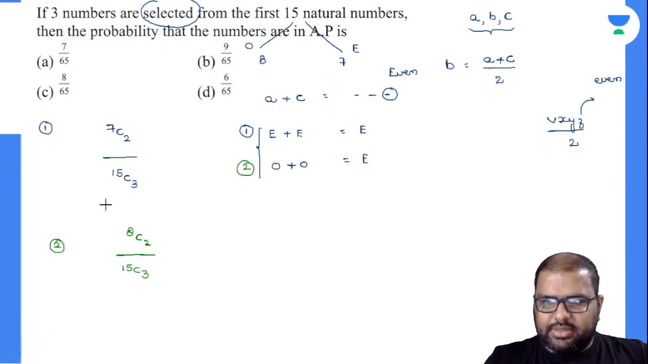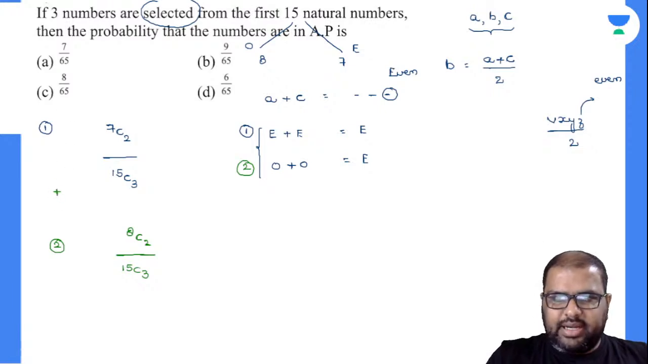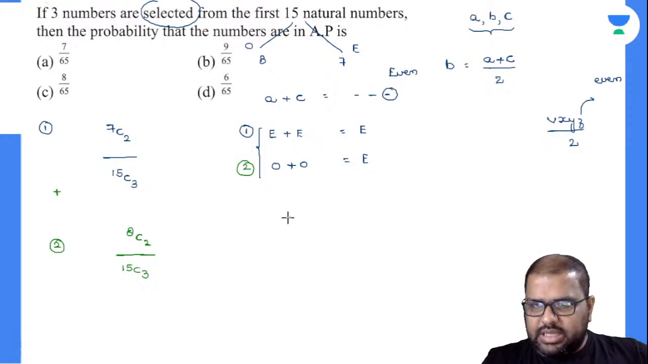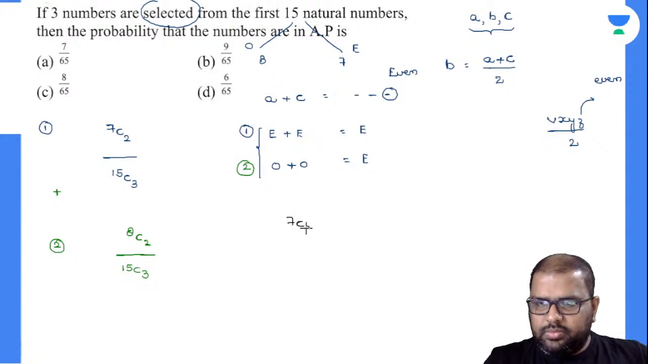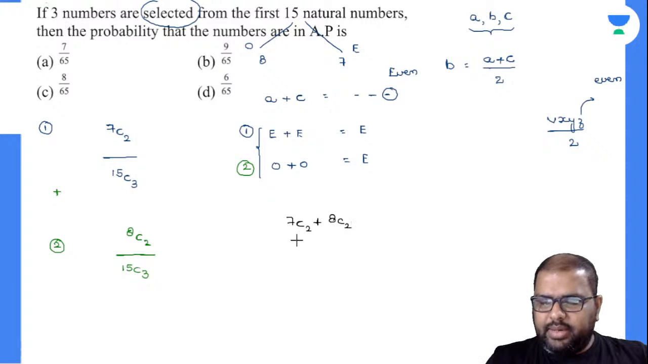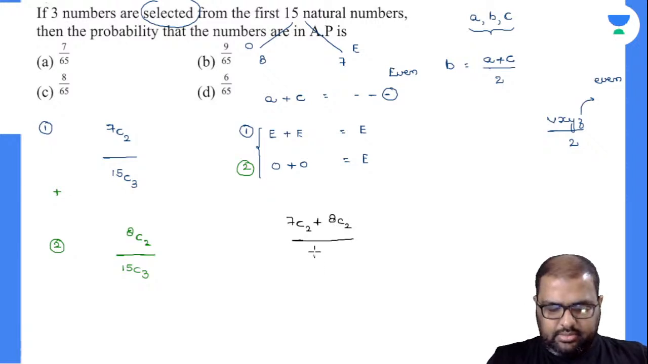Now you closely observe there, you have to add those two cases. Finally, that will be your answer there. So 7C2 plus 8C2 divided by 15C3.